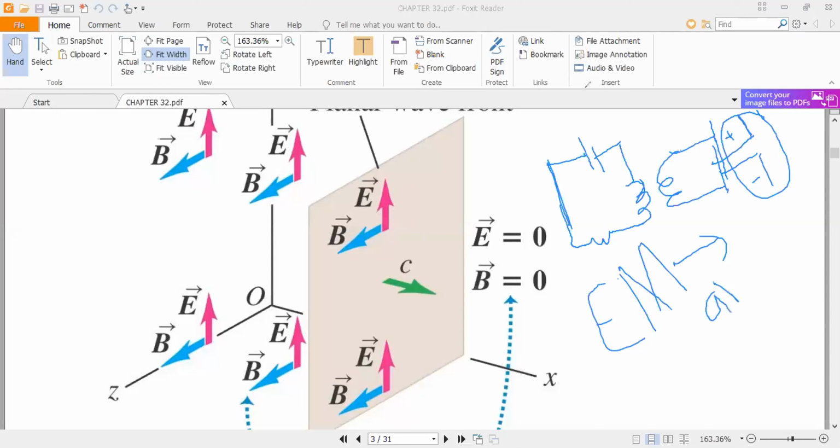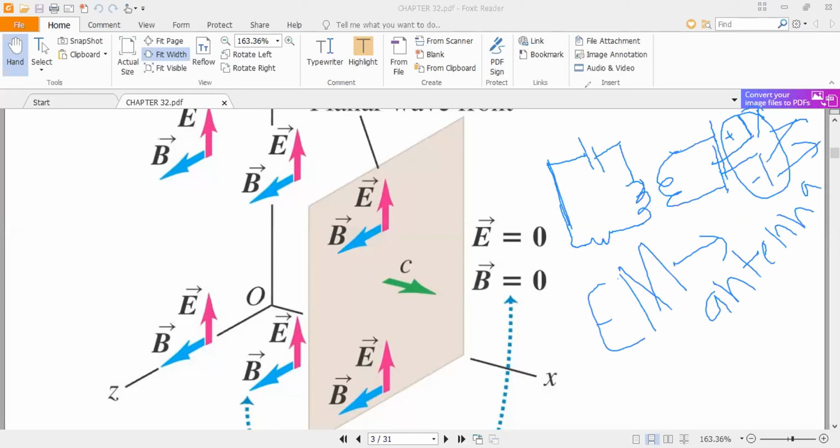Dipole means they have two different charges. In the antenna you oscillate charges, and these oscillating charges accelerate, because oscillation means acceleration. So these waves are created.